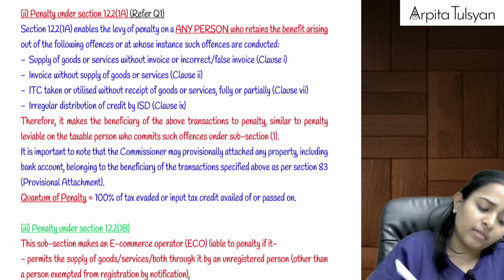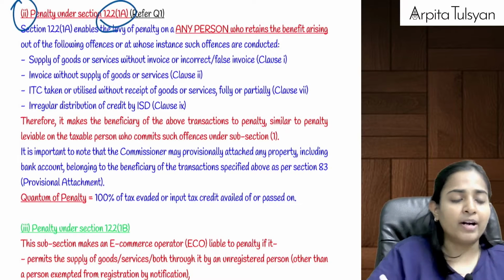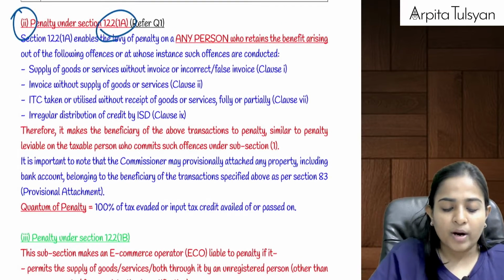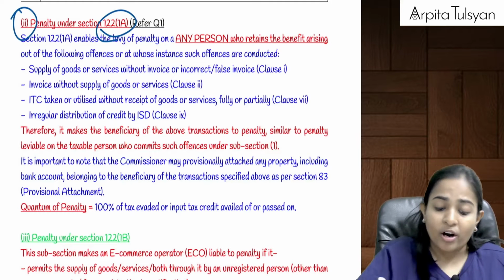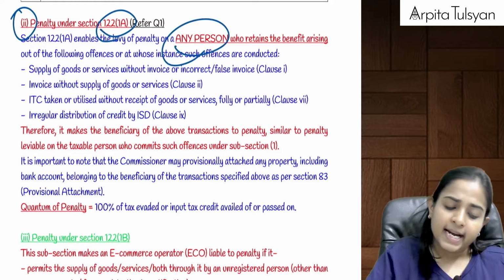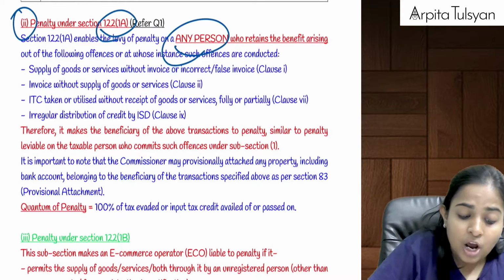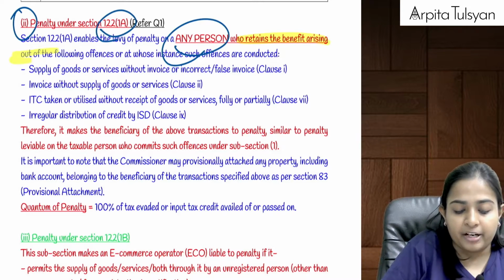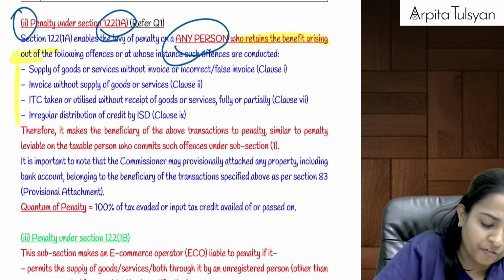Then going on to the second one, that is section 122(1A). 122(1A) talks about penalty on any person, not necessarily a taxable or registered person. It can be a penalty on any person who retains the benefit out of these offences.